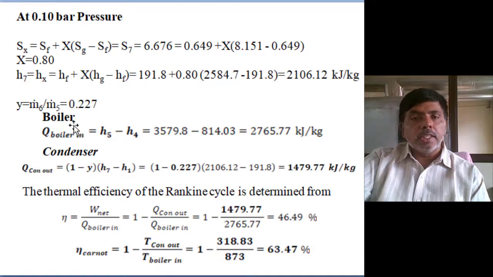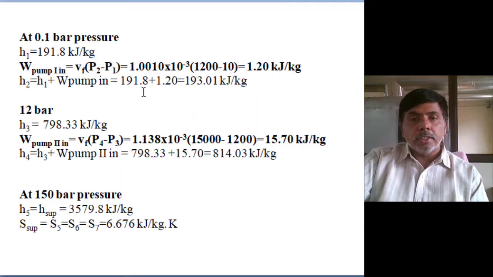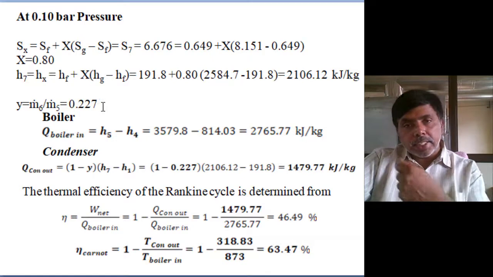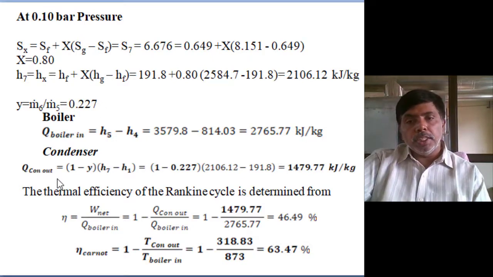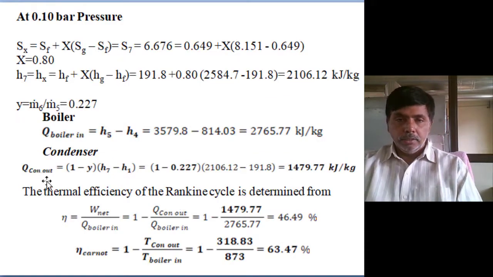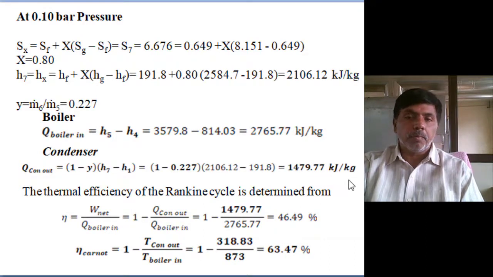Then what is the boiler heat input? The total mass of the fluid is entering the boiler, extracted steam and total. So H5 minus H4 is the boiler heat input. Then the condenser: 0.227 mass is extracted for the feed water heater, so the remaining only is entering the condenser. Then (1 minus Y) into (H7 minus H1). This much remaining only is entering the condenser. The heat loss in the condenser is 1479.77 kilojoules per kg.